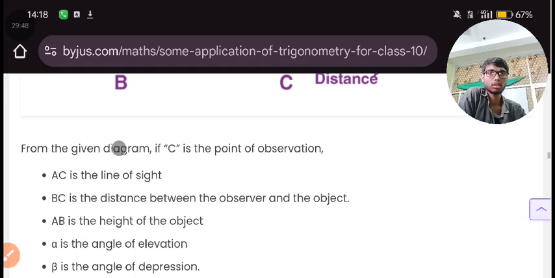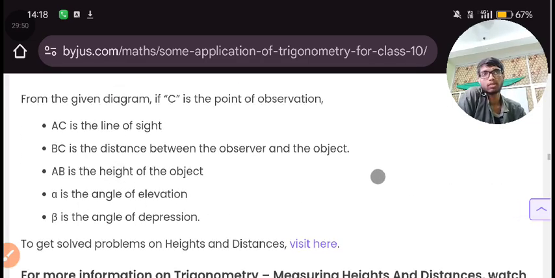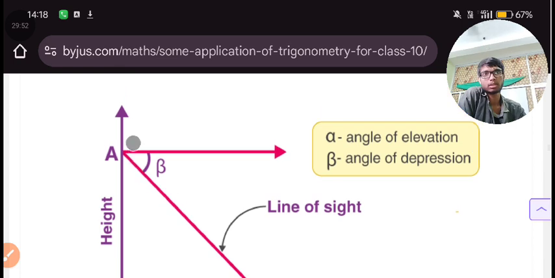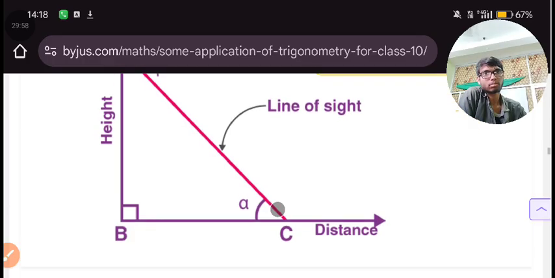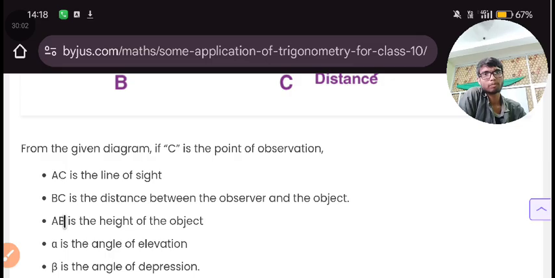This is the object. AB is the height of the object. AB is a complete object.